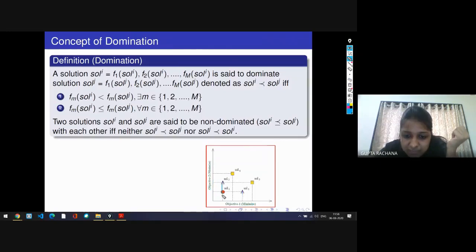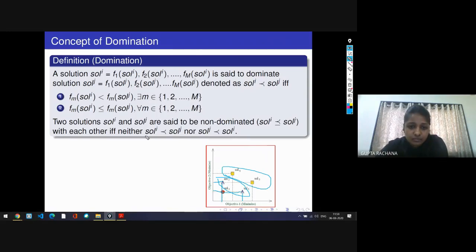Solution 2 is better in the first objective as compared to solution 3, but solution 3 is better as compared to solution 2 in the second objective. So in this case, we can't decide which solution is better. Such solutions are known as non-dominated solutions. Similarly, you can find in this case solution 4 and solution 5. Both are non-dominated to each other. We can't say which solution is better than the other.